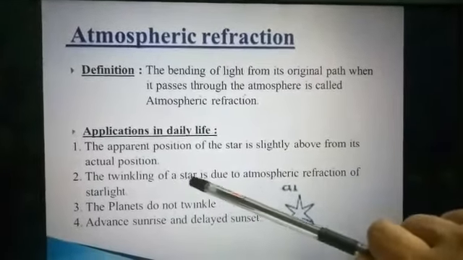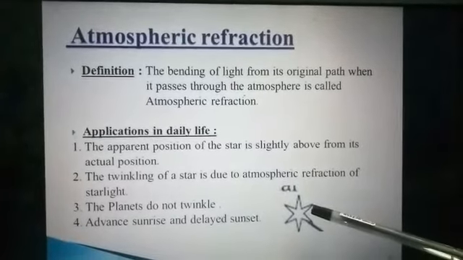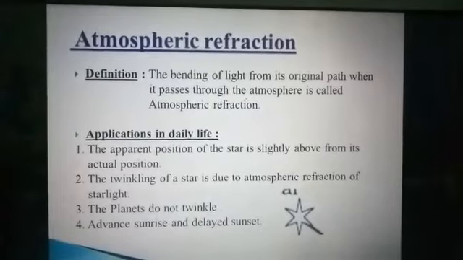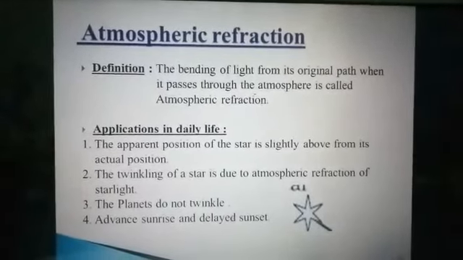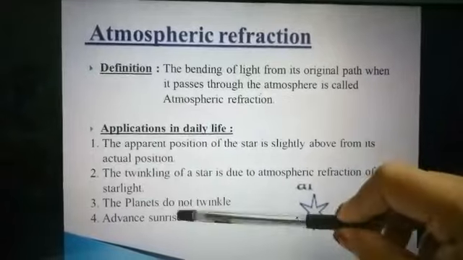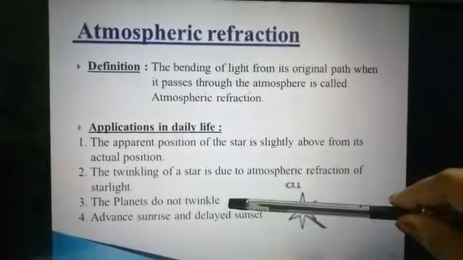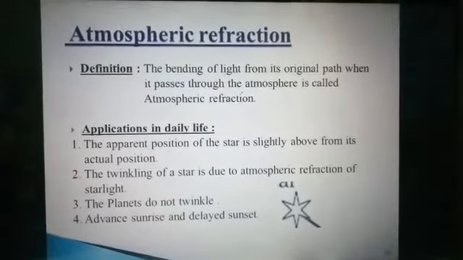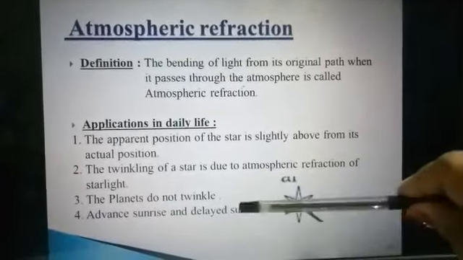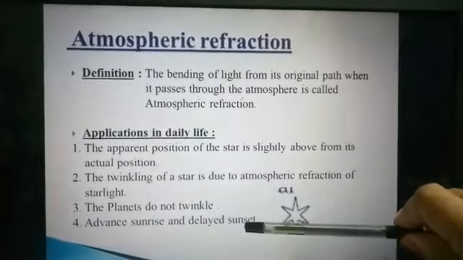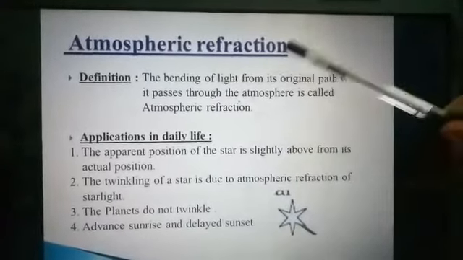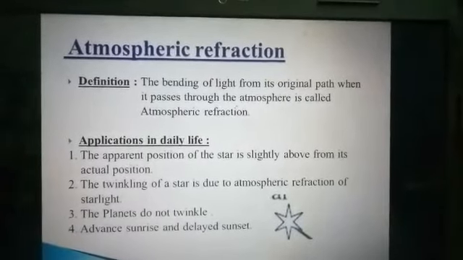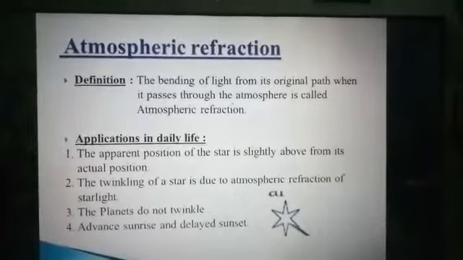Number second is about the twinkling of a star. So here is the star and twinkling. If the star twinkles, this is because of atmospheric refraction. And if planets are not twinkling, that means again it is because of atmospheric refraction. Then there is advanced sunrise and delayed sunset. This concept is again because of atmospheric refraction. So one by one we will deal with all these 4 subtopics.